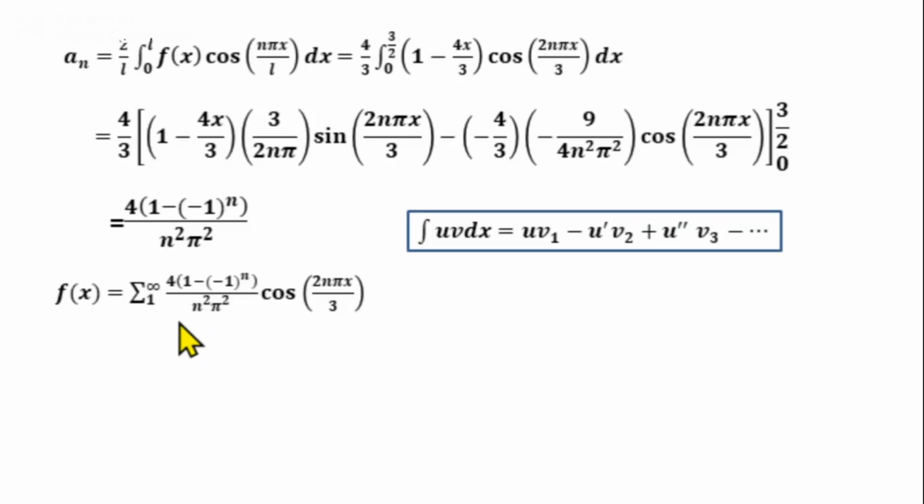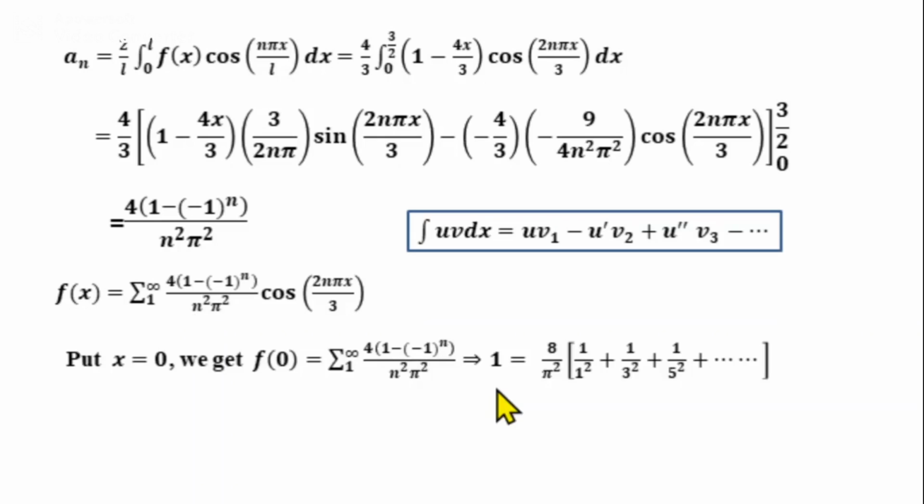So what is f of 0? f of x is 1 plus 4x by 3, the given function, defined at x equal to 0. So f of 0 is 1, and on the right hand side, expanding the summation, taking n equal to 1, 2, 3 etc., we get 1 equal to 8 by pi square into 1 by 1 square plus 1 by 3 square plus 1 by 5 square plus etc. Or we can write pi square by 8 equal to 1 plus 1 by 3 square plus 1 by 5 square plus etc. So this is the required series given in the second part of the question.